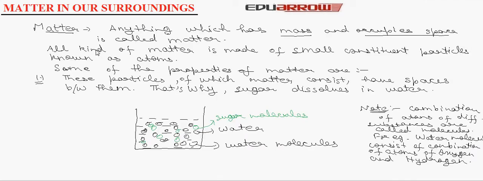Now let us first talk about matter. Anything which has mass and occupies space is called matter. All kind of matter is made up of small constituent particles which are known as atoms.